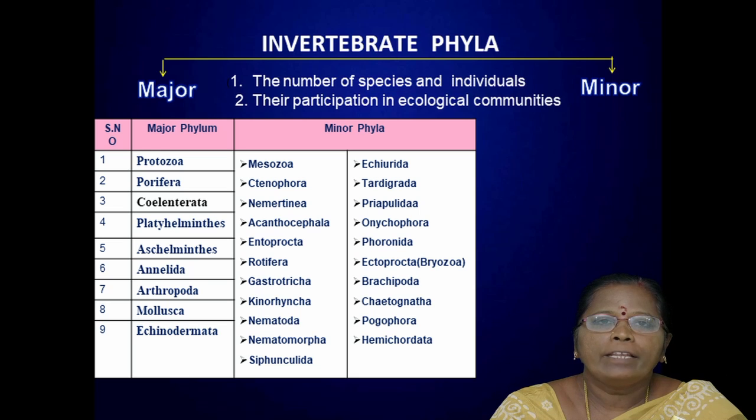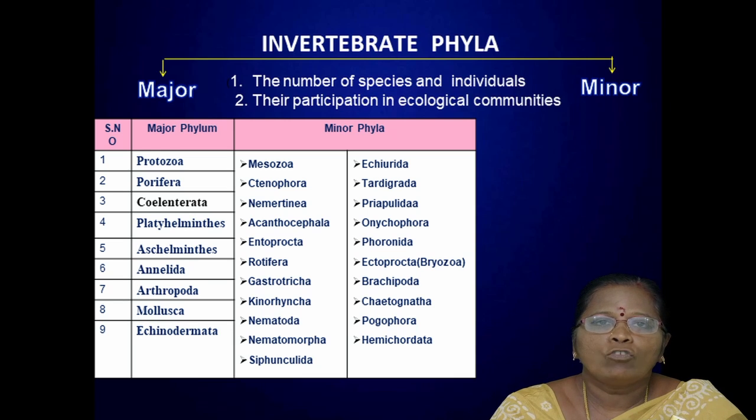Based on these two factors, they are classified into the major and the minor invertebrate phyla. There are about 30 phyla. Among these, 9 are major phyla, and the rest of the groups are considered minor phyla. As I already told you, this is based on the number of species and individuals and their participation in ecological communities.